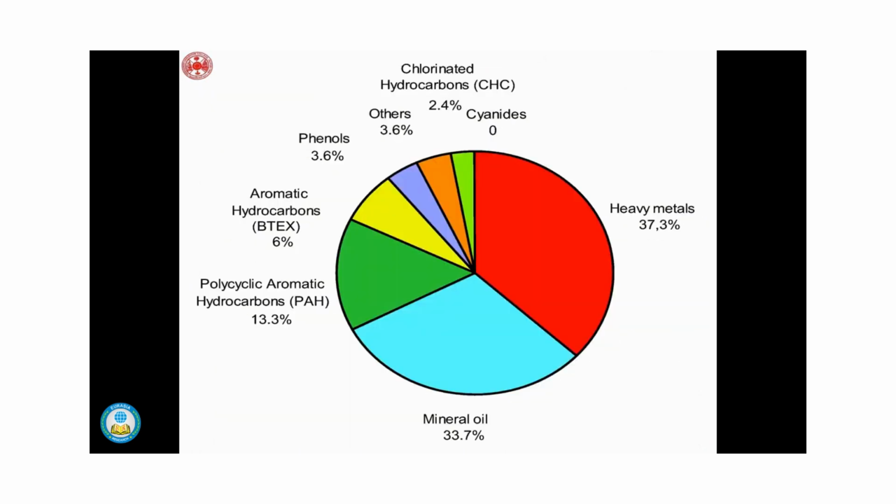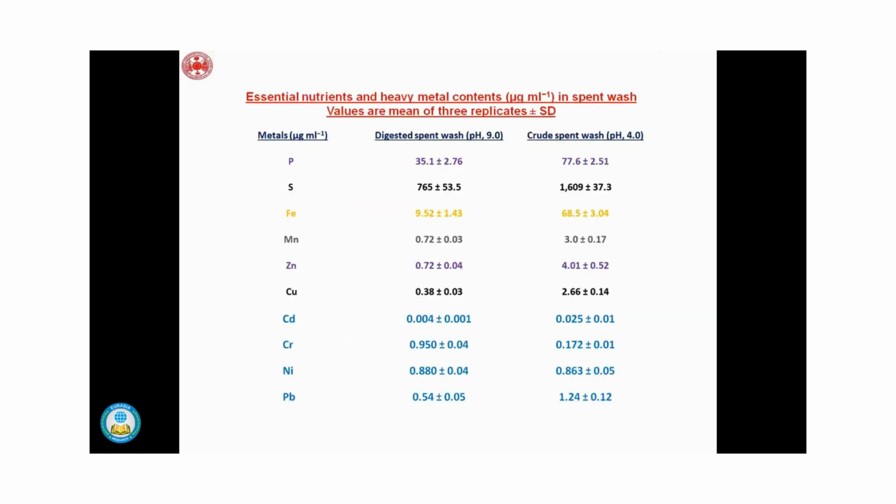This graph shows the percentage presence of heavy metals, cyanides, phenols, aromatic compounds, and polycyclic aromatic compounds. I have skipped the methodology because it will take a long time. For the methodology, I took polluted spent wash from various distillery plants. The concentrations were studied through different techniques, and we found that crude spent wash consists of phosphorus, sulfur, iron, and so on. Even after digestion, the spent wash decreases to some extent, but not completely.